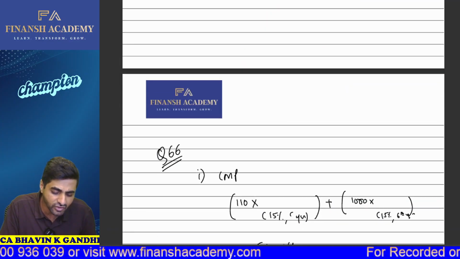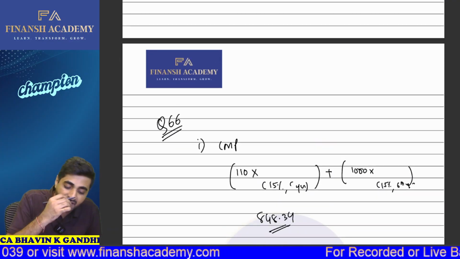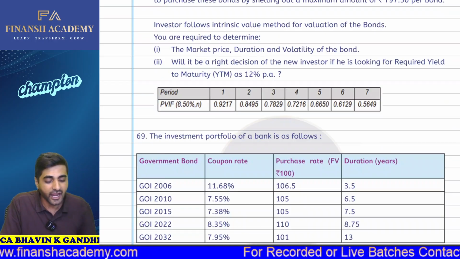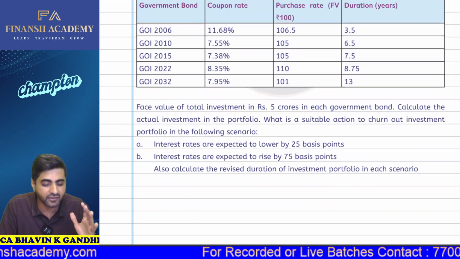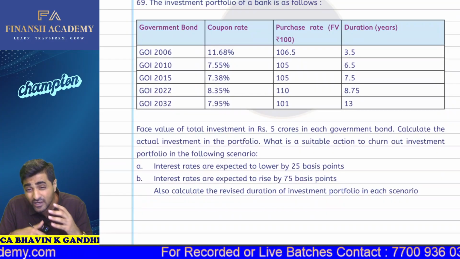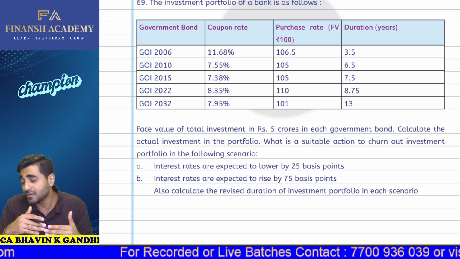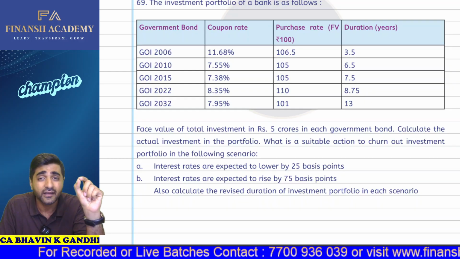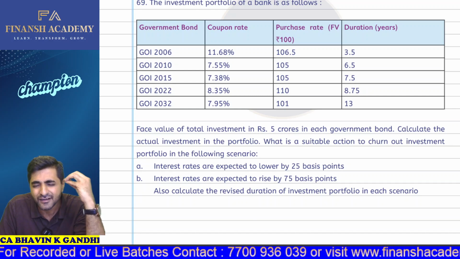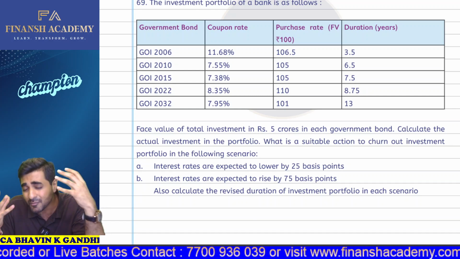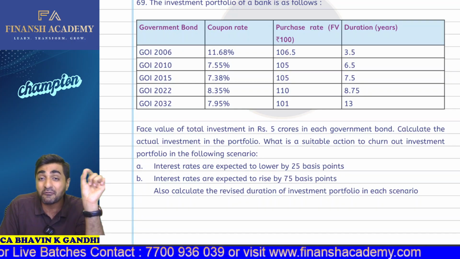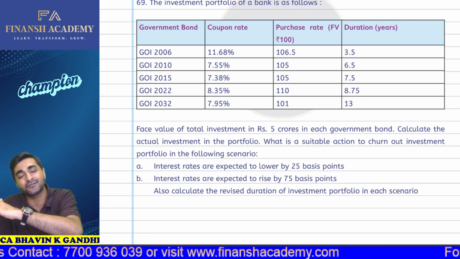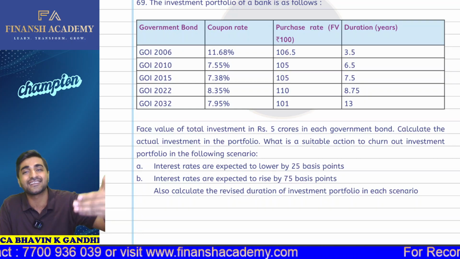Okay. So this is the solution. This is how, my dear students, we do our revision completion for duration and modified duration. And I explained one very important concept here. Which concept did I explain? If we want to calculate the price of the bond, then first we need to check whether it's a 5-year bond or a 20-year bond. And the most important part, I taught you that a 5-year bond is more prone to principal default risk. A 10-year or 20-year bond is more prone to interest rate risk.